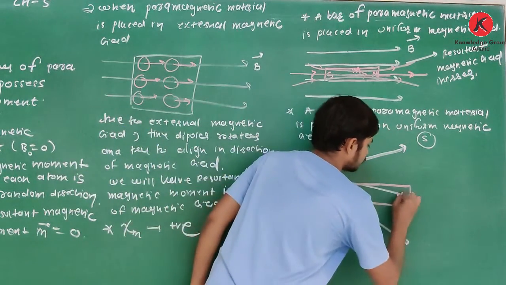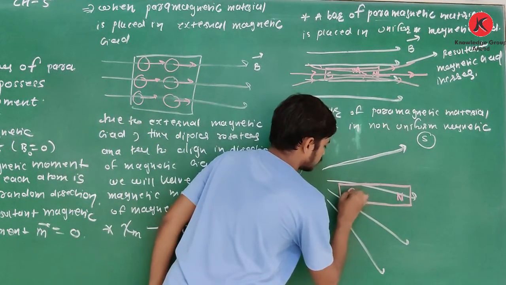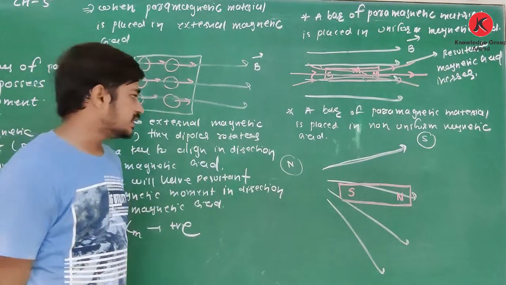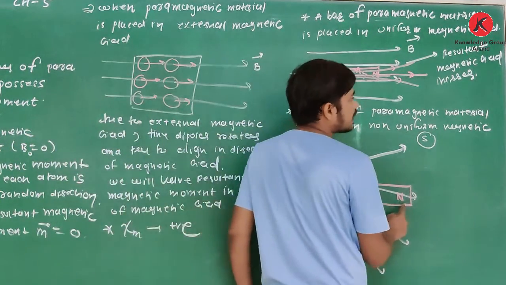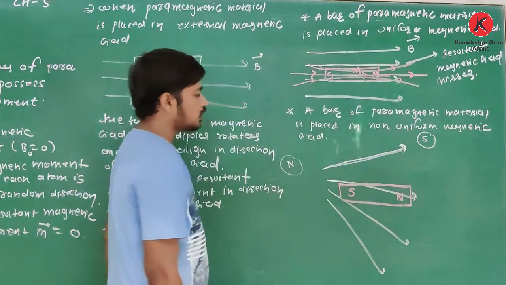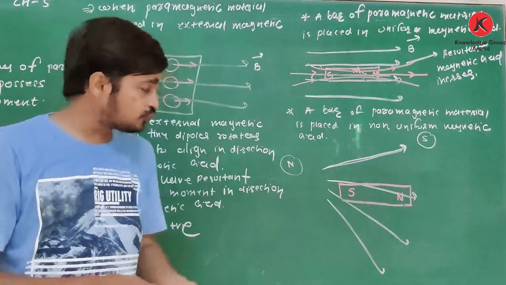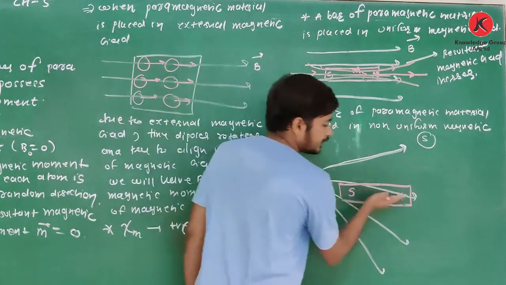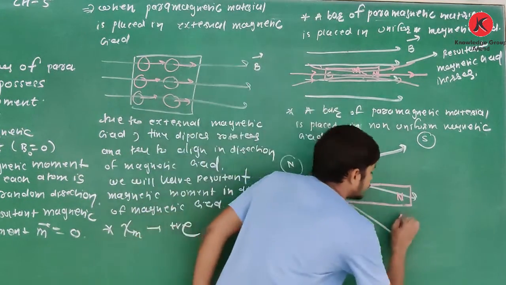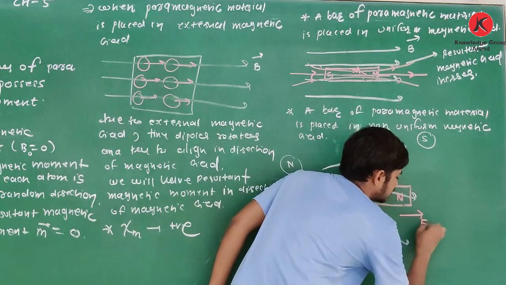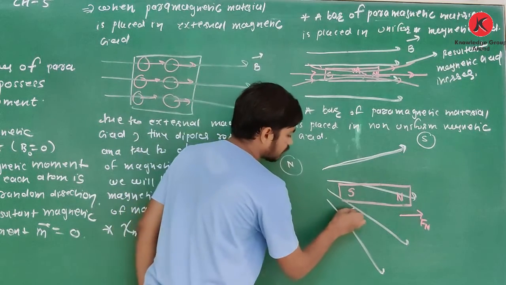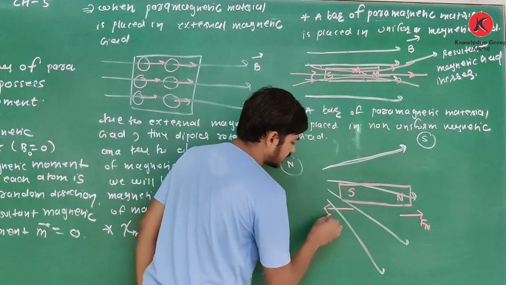So this is the north pole of the paramagnetic material, and this is the south pole. Now the force acting on the north pole is obviously towards the south pole, that is Fn. On the south pole, the force is acting towards the north, that is Fs.